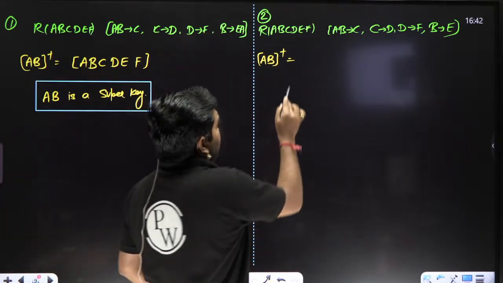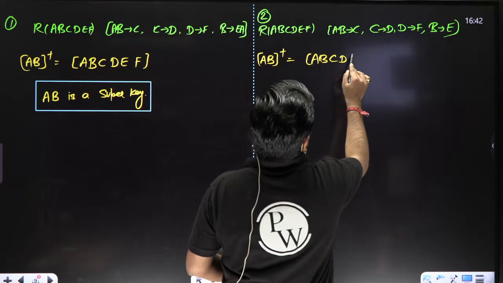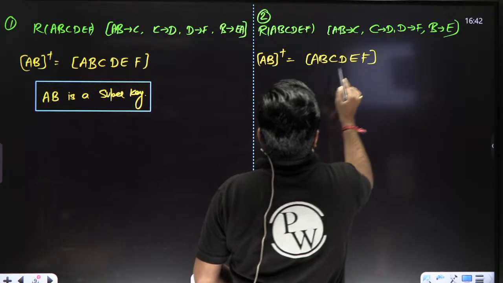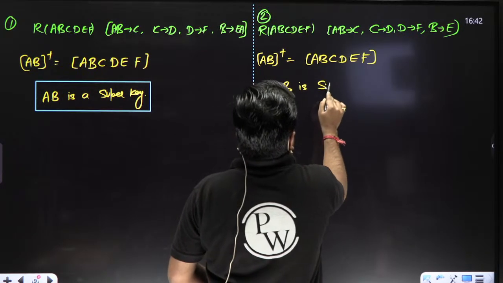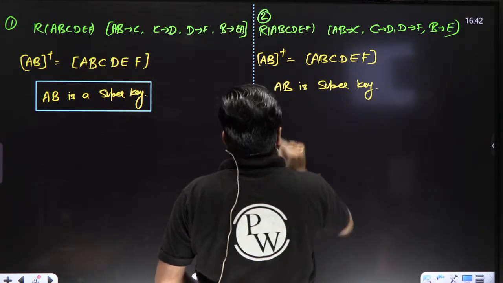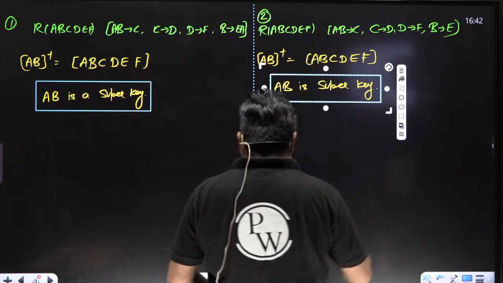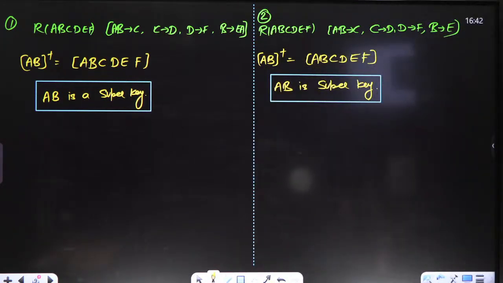Here and here also you can say A, B are getting all the attributes of the relation. Right now we can say AB is a super key. Now let me see, please everyone.